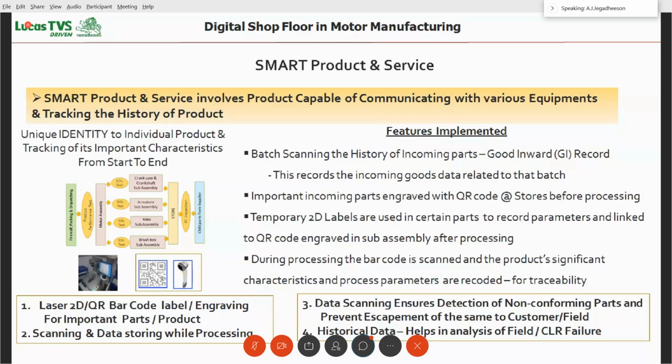And then we are going for improving the process. How to improve the process and make it self-process and optimize. That is the next step we are going in. Now we have started and we are working on it. That is smart process. And smart product also we have started and working on already.